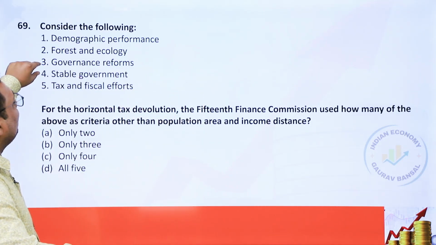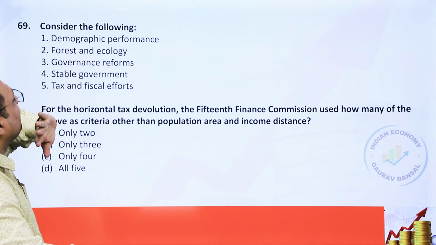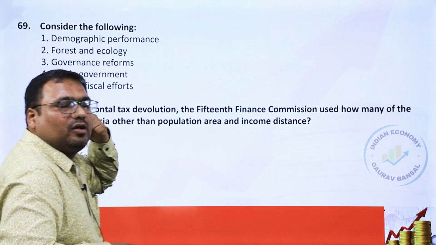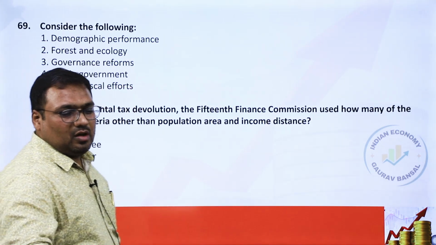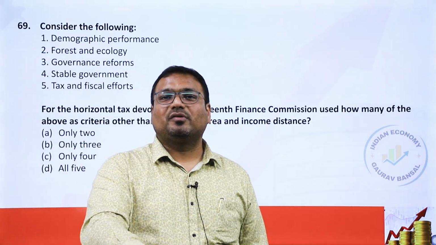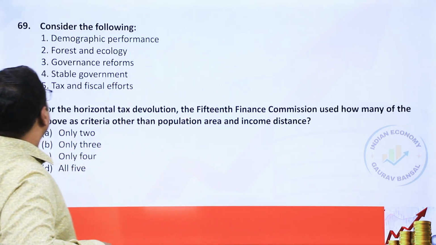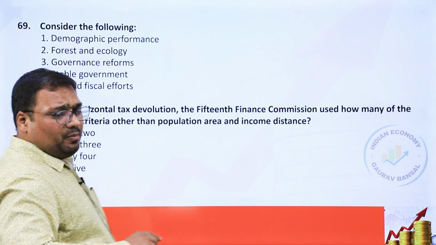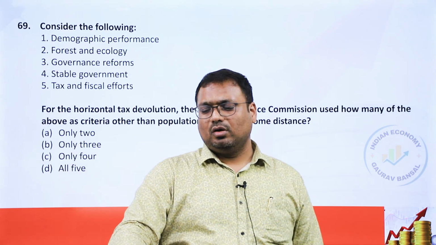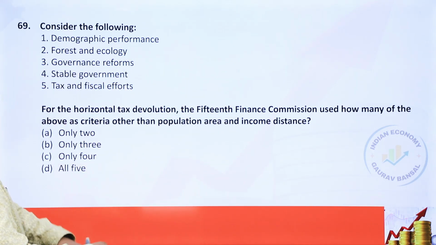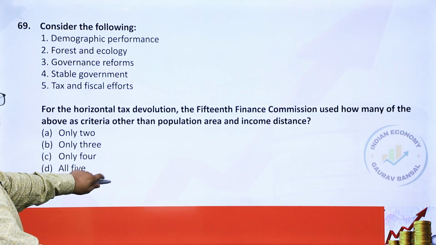Anyways, in this case you could eliminate it, because governance reforms is not something which can be measured and used as an objective criteria for devolution. You can't measure that this state has done 70% reforms, this state has done 60% reform. You can't measure like that. Stable government, again, this is not a parameter you would use for subnational or non-sovereign units. So this is also not relevant here. Finance Commission should not have anything to do with stable government. So 3 is the answer, B.